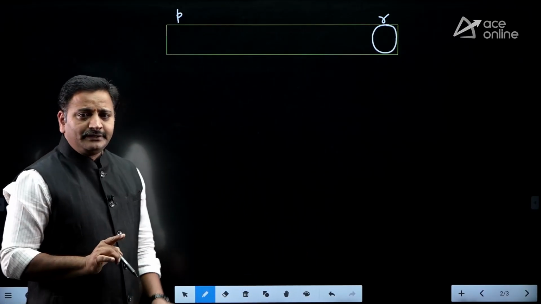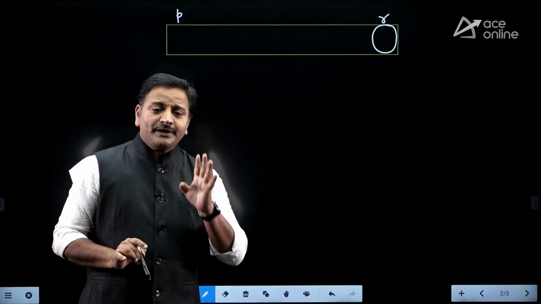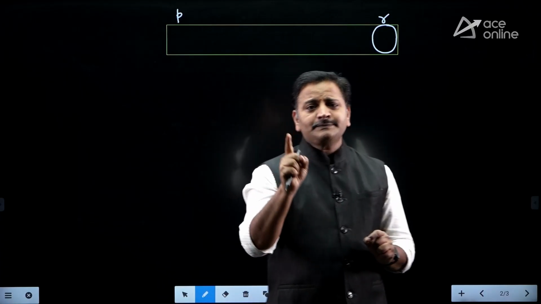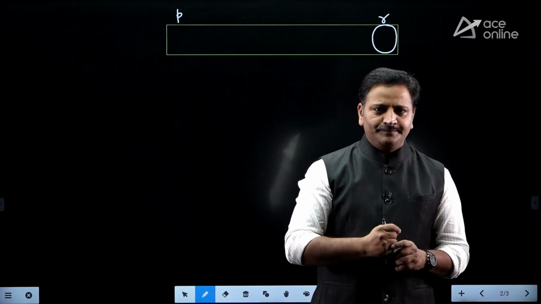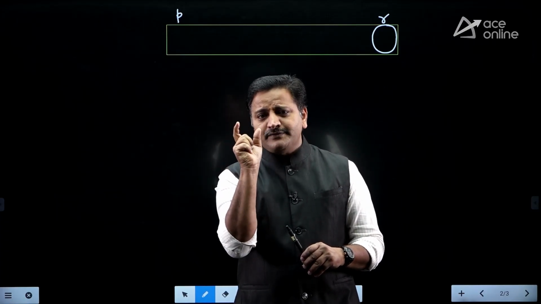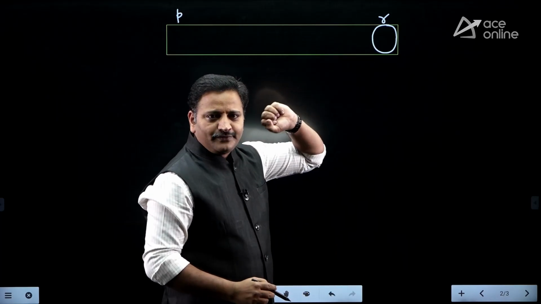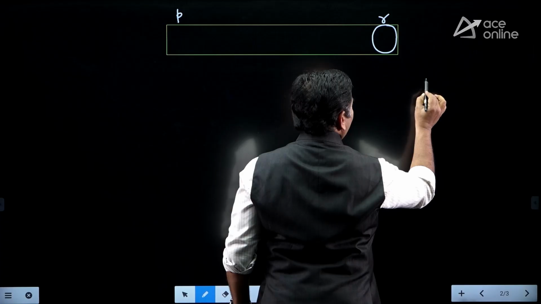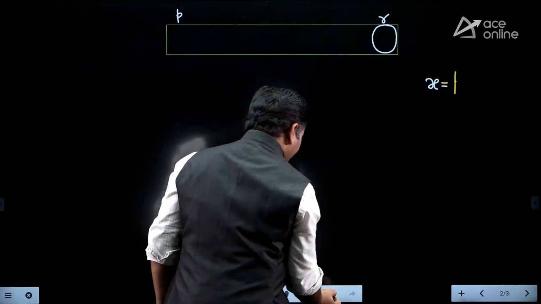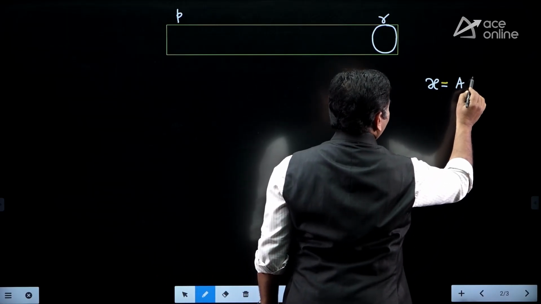After choosing the last element, we have to apply the partitioning algorithm. What is the purpose of the partitioning algorithm? The responsibility of the partitioning algorithm is that it will place the pivot element in its proper place of the array. Is it clear, friends? So therefore we have to select the last element as the pivot element. Assume that we are selecting the last element and storing it into X. X is equal to the pivot element, friends. Where is the pivot element? Simply I can say A of R.